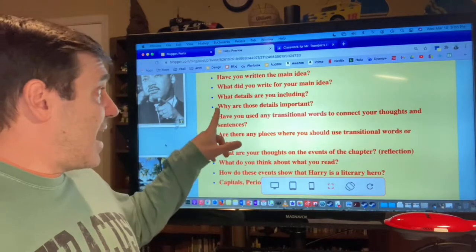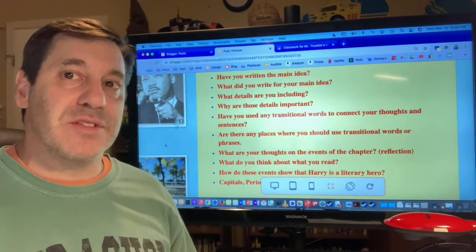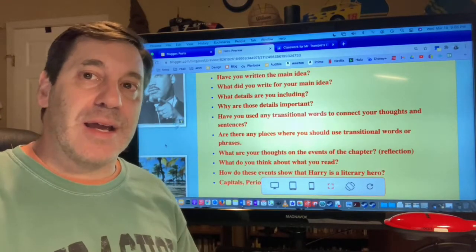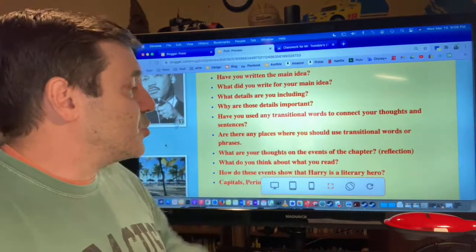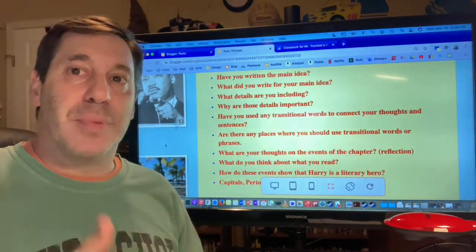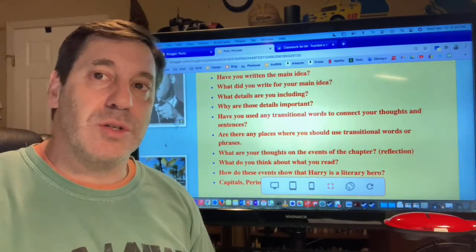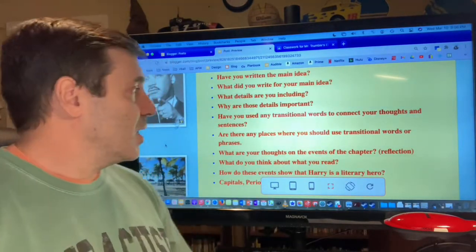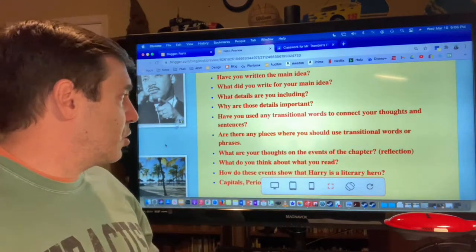And again, asking yourselves, why are those details important? If you can't really answer why those details are important, maybe those are not important details and you want to leave them out. Okay, have you used any transitional words to connect your thoughts and ideas together, like and, but, so? And also using your notebook, we have that resource in Unit 1 for our transitional words and phrases.